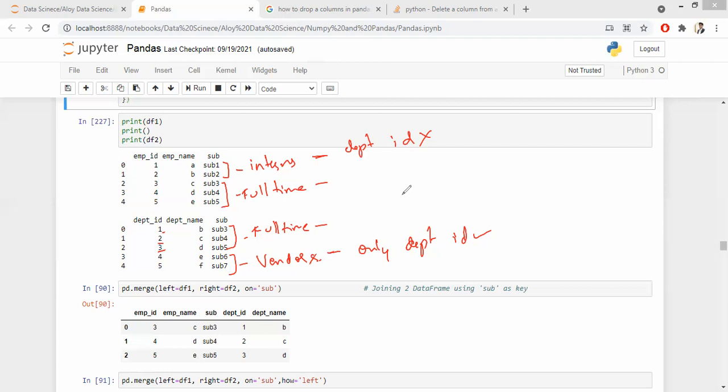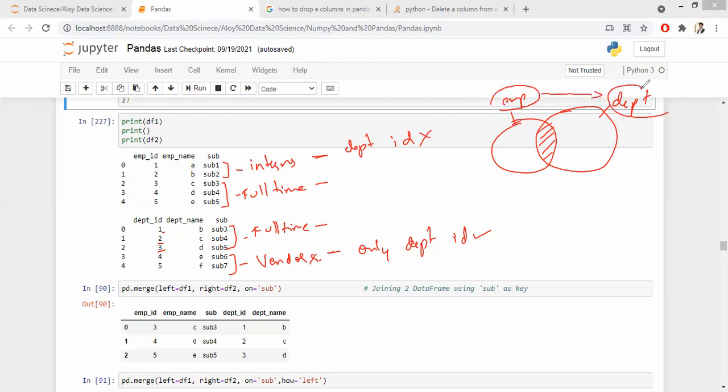Basically, the CEO is not looking for intern data, right? Yes, sir. So basically what he is looking for is this. Here you have the employee details, here you have the department details. He wants the detail of all the employees with respect to all the departments. So in order to check that, we have a function called pd.merge. Earlier what we learned was pd.concat. You have pd.merge. You specify the left data frame, you specify the right data frame, and you specify how you are going to merge. You are merging based on the subject.